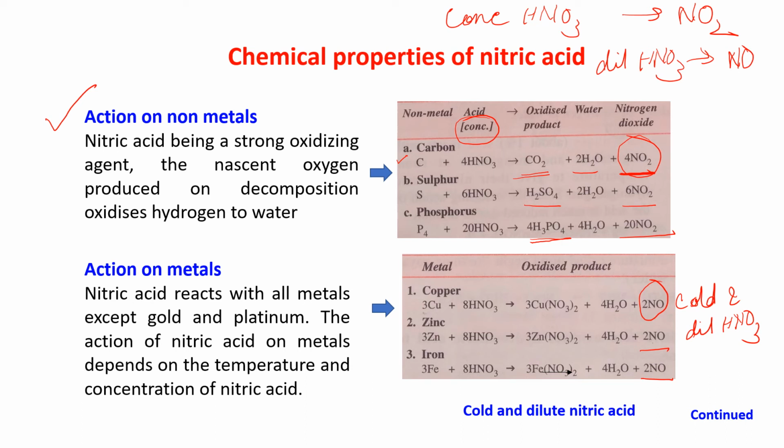Zinc plus HNO3 gives you Zn(NO3)2 and NO. Iron plus HNO3 gives Fe(NO3)2 and NO. Clear? So this is the action on non-metals and action on metals.